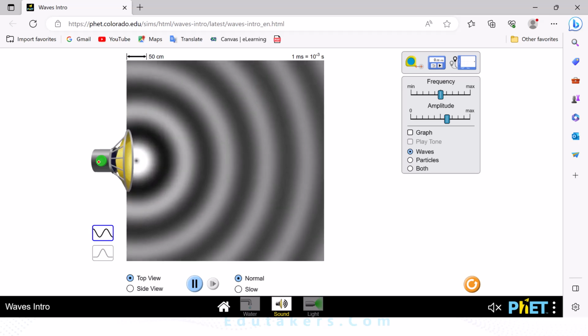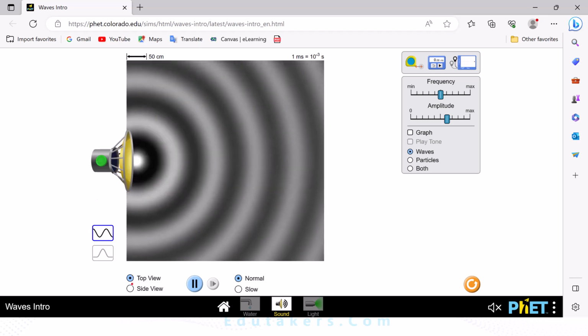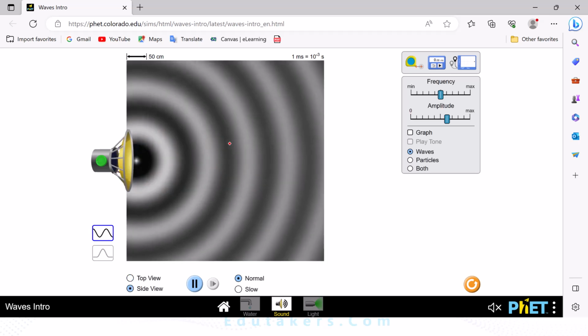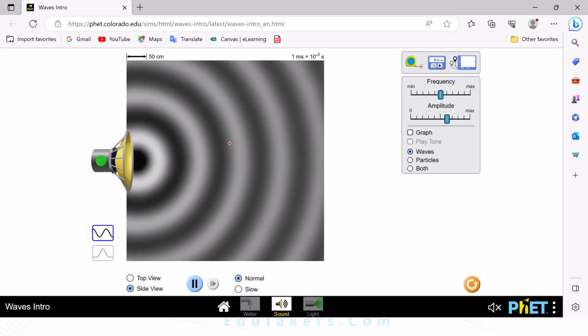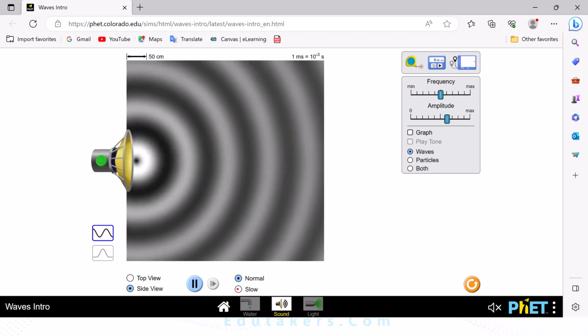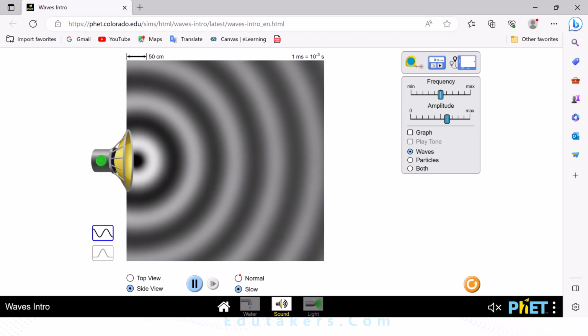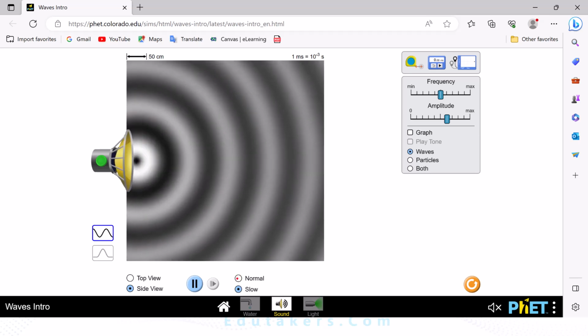This is the top view for the sound wave. You can also see the side view. Both of these are almost similar. You can also slow this wave from here and you can also set the wave to normal from here.